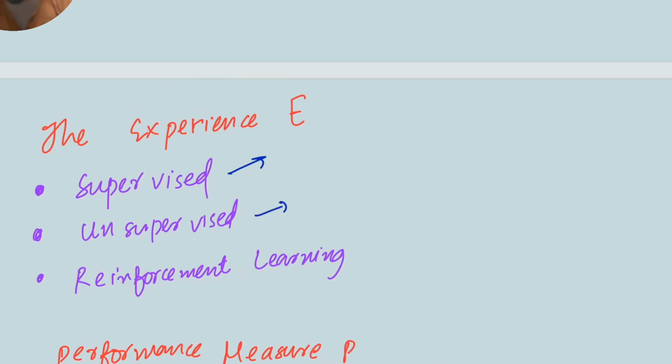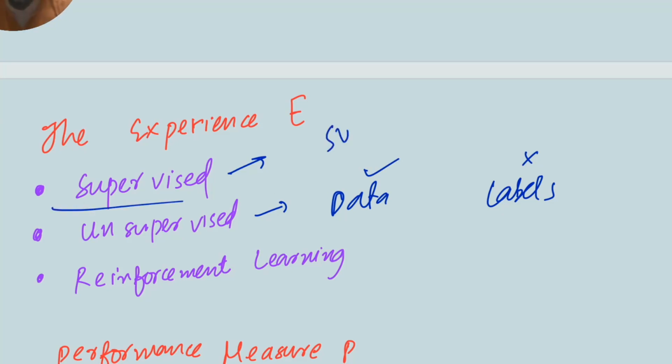So a setting in which we have data plus labels is called supervised. Unsupervised means we have just data, we don't have labels. There are no labels, there is data only. There are algorithms which work on the supervised setting. For example, support vector machine is an algorithm, and k nearest neighbor is an algorithm. These algorithms work on the supervised setting where they have data as well as the label.